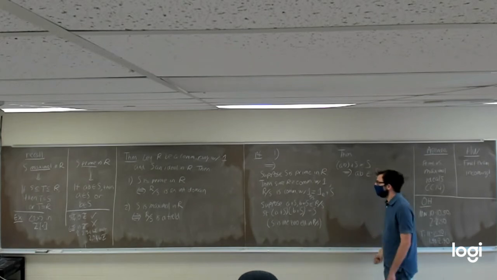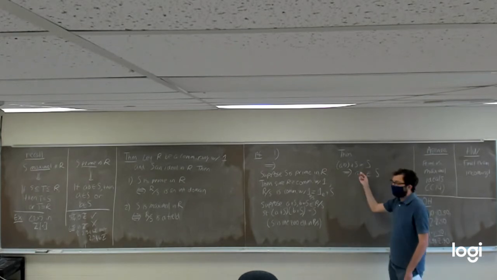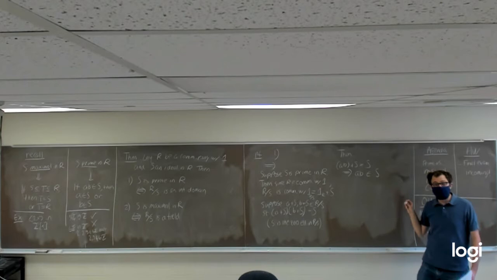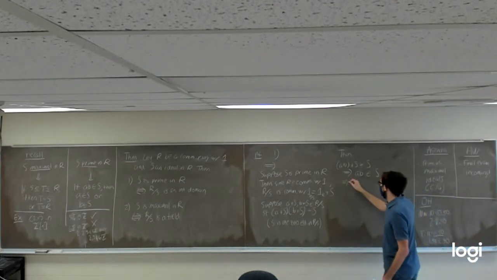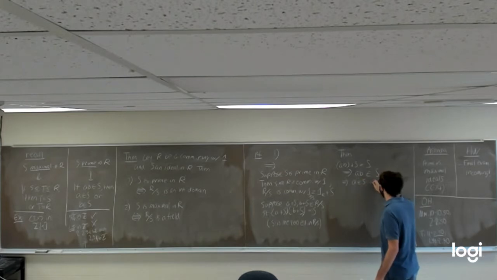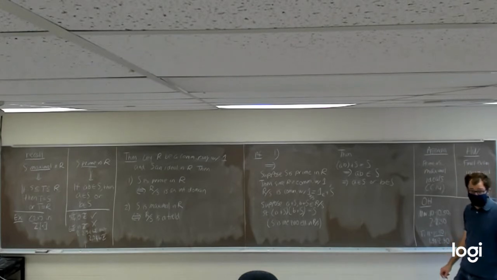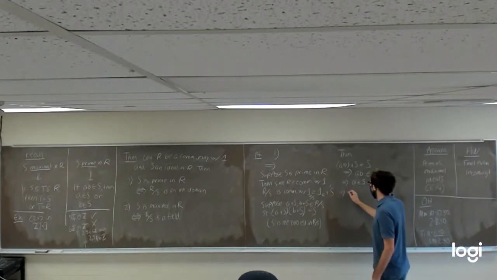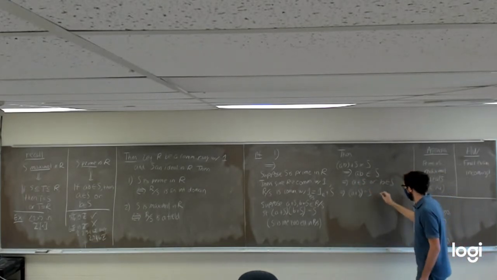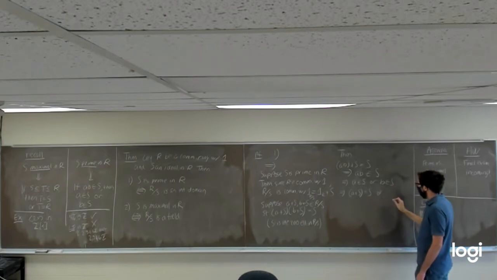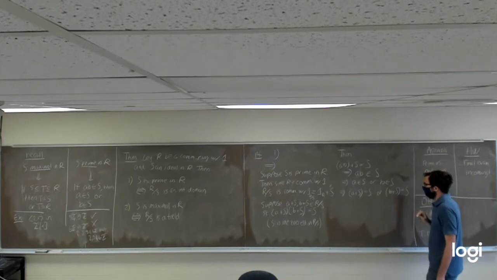And since S is a prime ideal, anytime you take the product of two things in S, one of those two things had to have been in S to start with. So that tells us that either A is in S or B is in S. But if A is in S, what does that tell us about A plus S? Well, if A is in S already, A plus S has to be equal to S. And similarly, if B is in S, then B plus S had to have been equal to S.